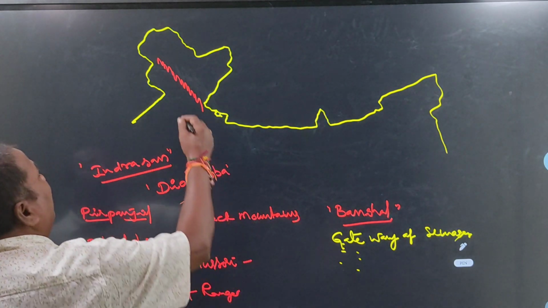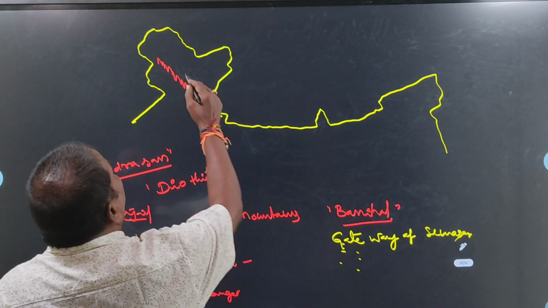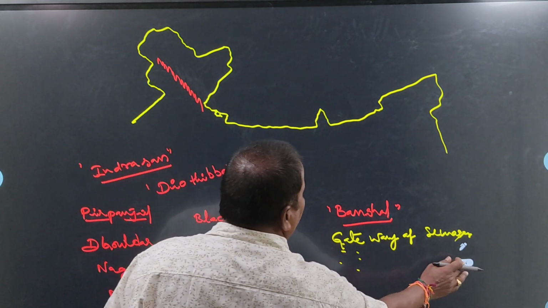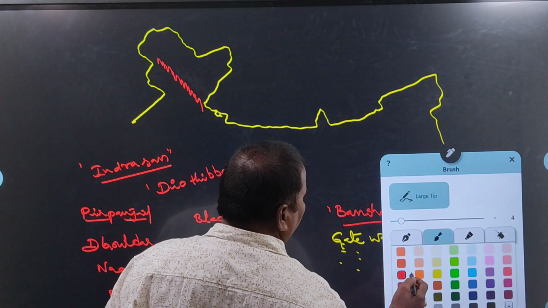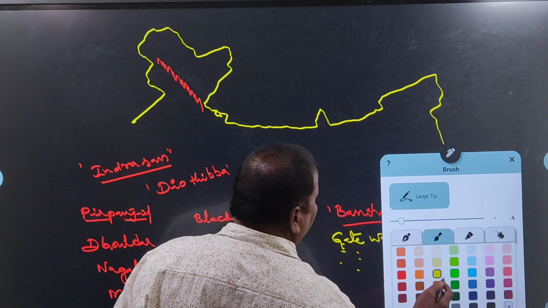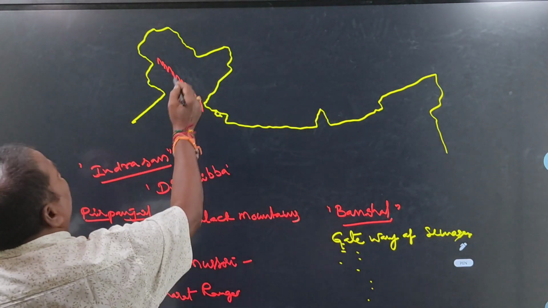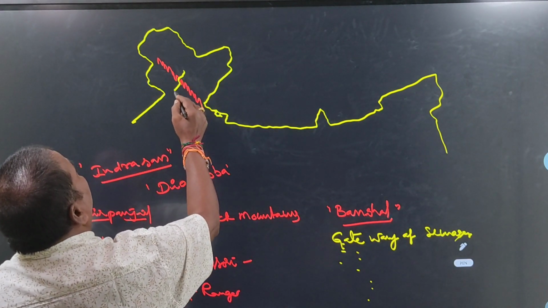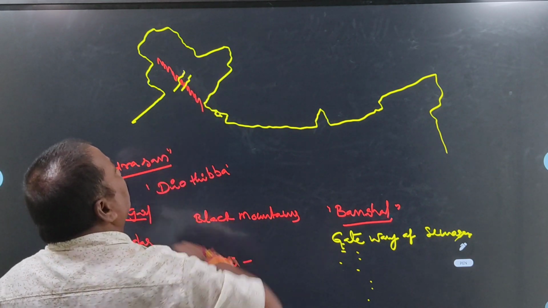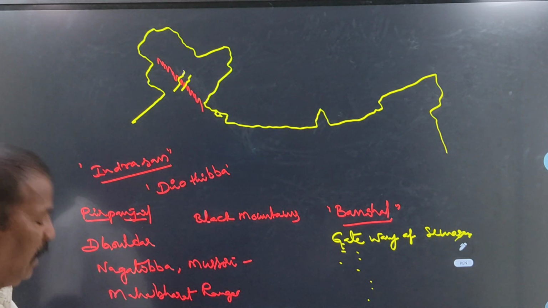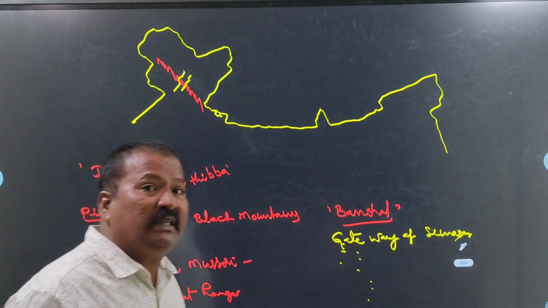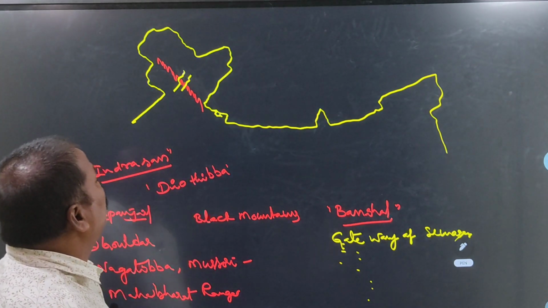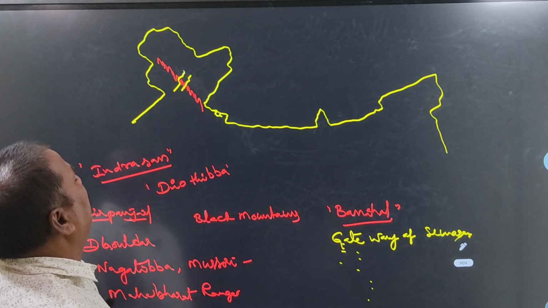In the same way, the rivers which cross the Pir Panjal range. The main important rivers which cross the Pir Panjal range are Jhelum, Chenab, and one more tributary for Jhelum. Its name is Kishan Ganga. These two rivers cross the Pir Panjal range.